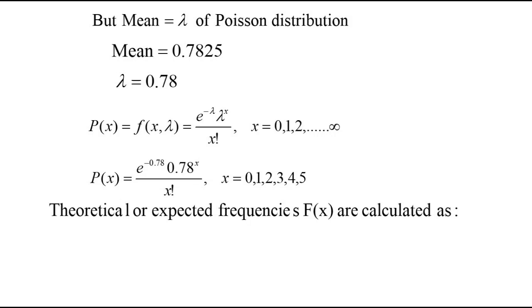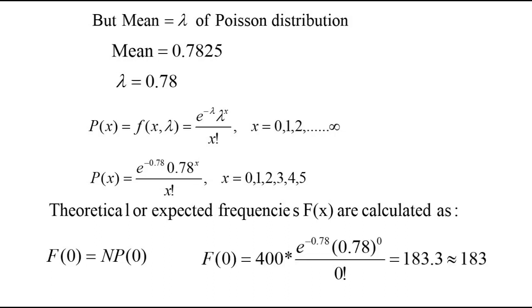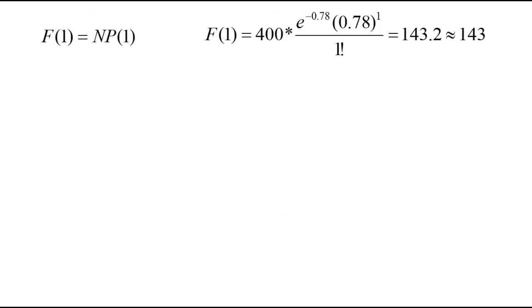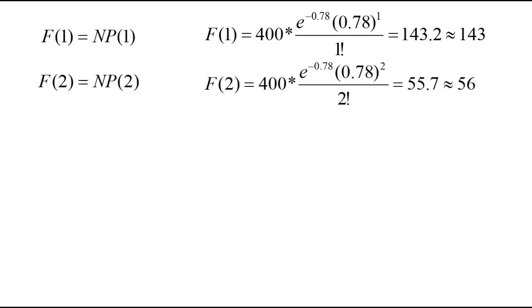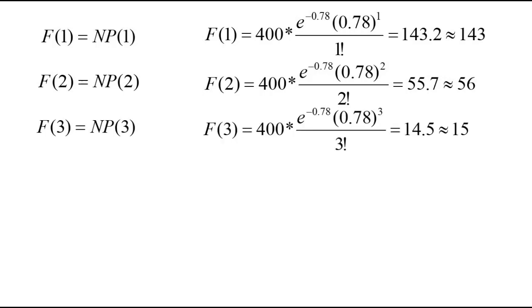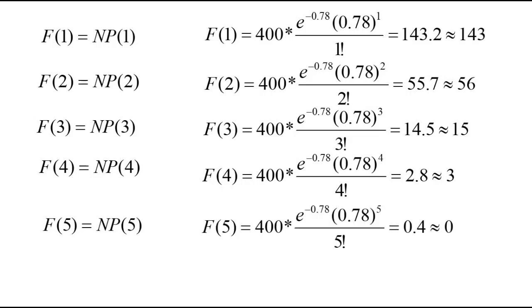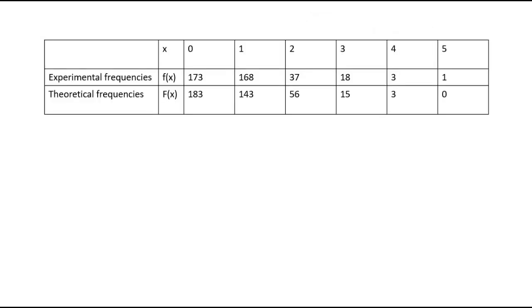Now let us calculate the theoretical or expected frequencies. Capital F of 0 means you have to multiply the probability at 0 with n, and what is n? 400. So 400 into probability at 0, which is 183. Similarly, find F of 1, multiply P of 1 with n, F of 2 multiply 400 with the required probability, F of 3 multiply 400 with the required probability, F of 4, F of 5, and then here is the table which I have given so that you can compare experimental frequencies and theoretical frequencies.